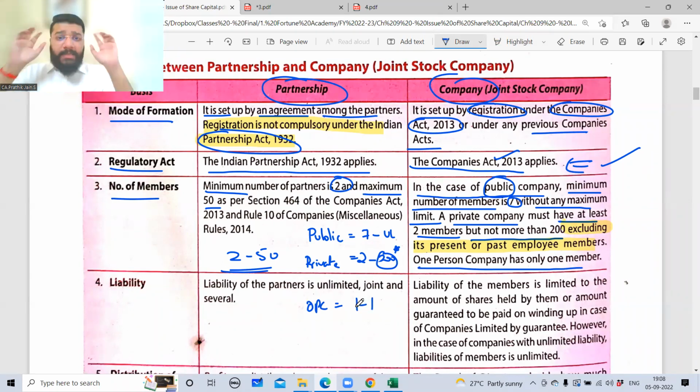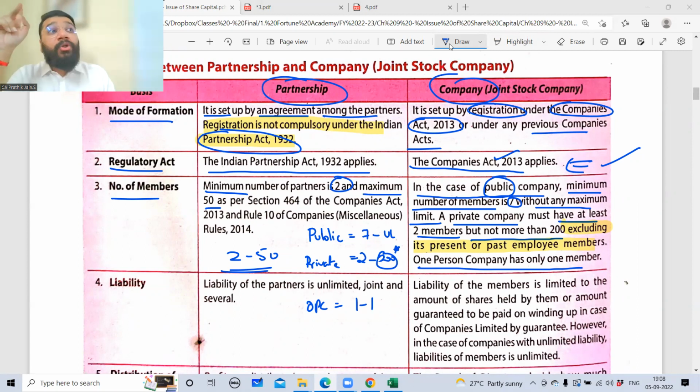Let's repeat one more time. If I talk about company, guys, please tell me. For a public company, minimum is how much? I want everybody to participate loudly. Online people, you also. Minimum is how much? 7, sir. Maximum? Unlimited. No limit. Very good. Private, minimum? 2, sir. Maximum? 200, with terms and conditions. OPC minimum? 1. Maximum? 1, sir.